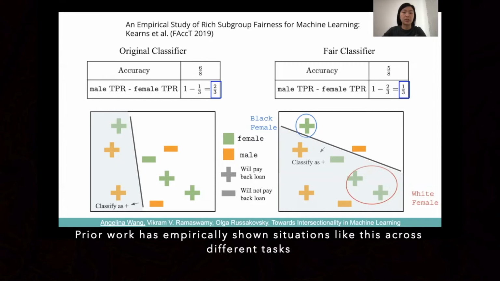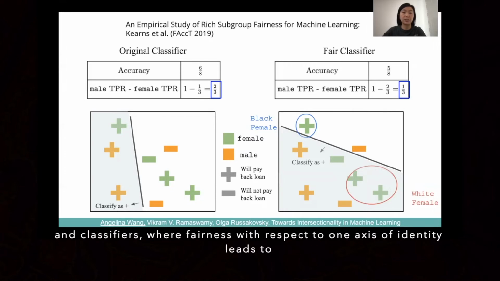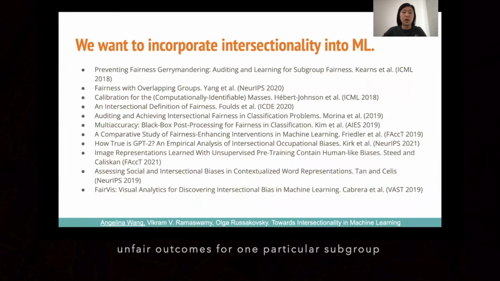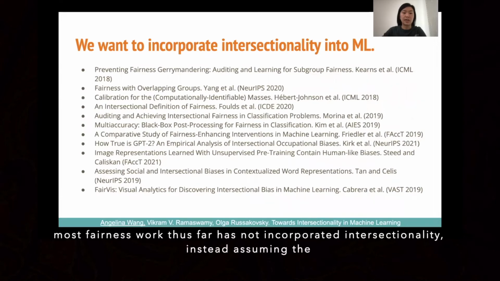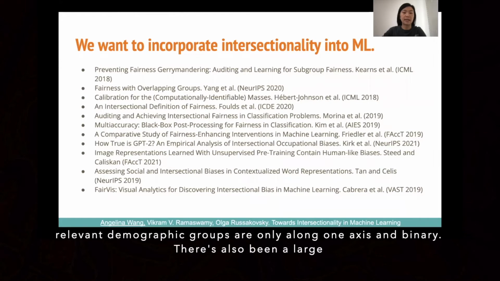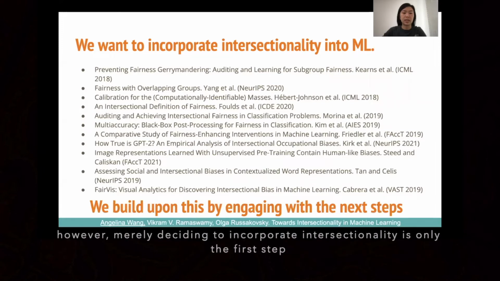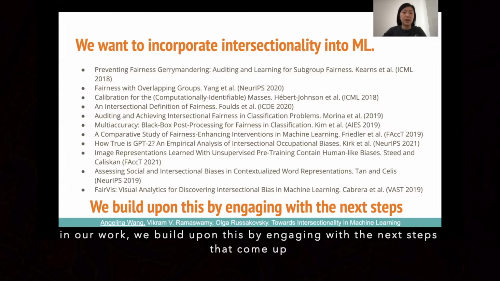Prior work has empirically shown situations like this across different tasks and classifiers, where fairness with respect to one axis of identity leads to unfair outcomes for one particular subgroup. While most fairness work thus far has not incorporated intersectionality, instead assuming the relevant demographic groups are only along one axis and binary, there's also been a large rise in excellent work recently that does include intersectionality. However, merely deciding to incorporate intersectionality is only the first step. In our work, we build upon this by engaging with the next questions that come up.